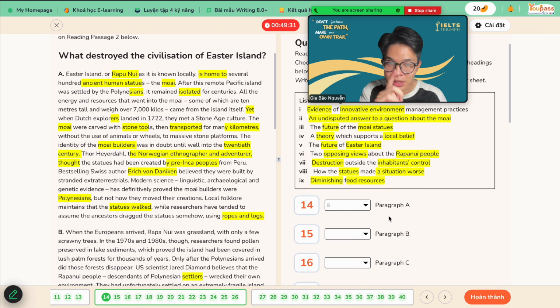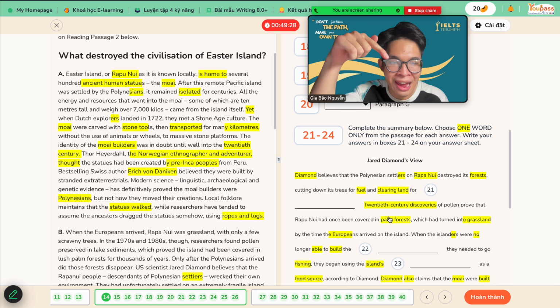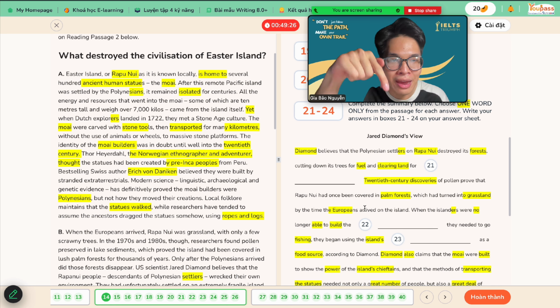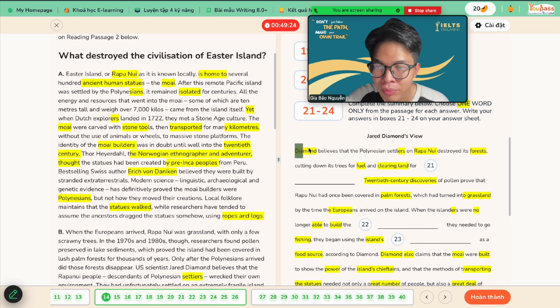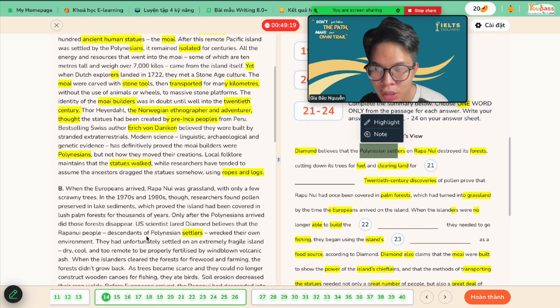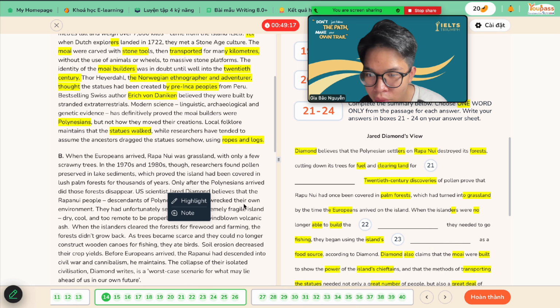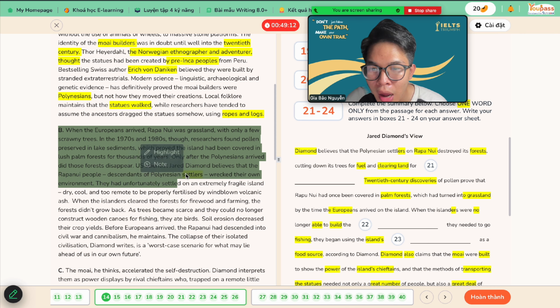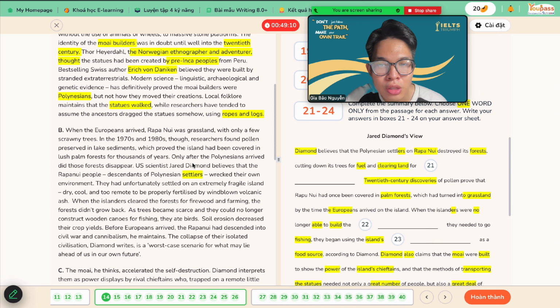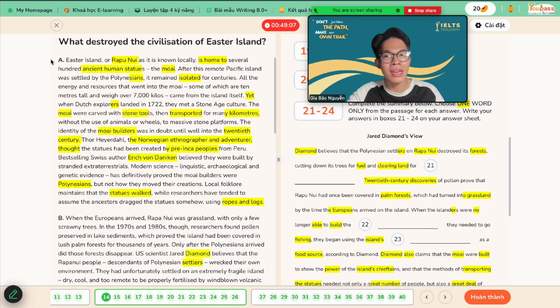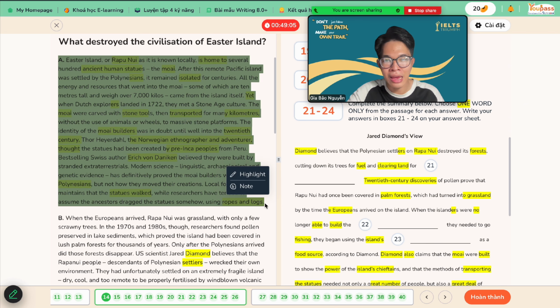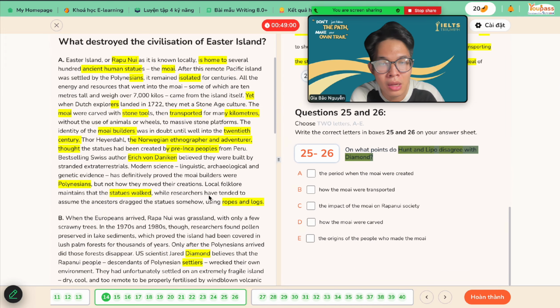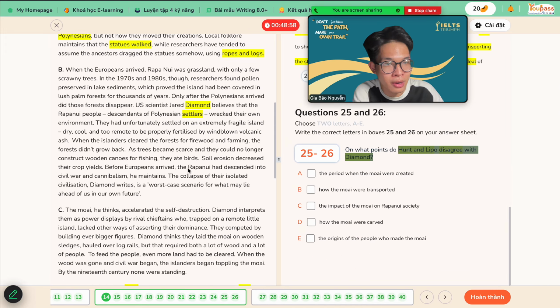But before we move on to the second one, we need to figure out, do we have any answers for the gap-filling type? So diamond, do we have diamond in here? No, right? Polynesian settlers here. Where's diamond? Do we have diamond here? Ah, diamond right here. Okay, so the paragraph A cannot give any explanation or answer for this type. Okay, what about this one? Hunt and Lipo is way down here. Okay, move on to the next one.